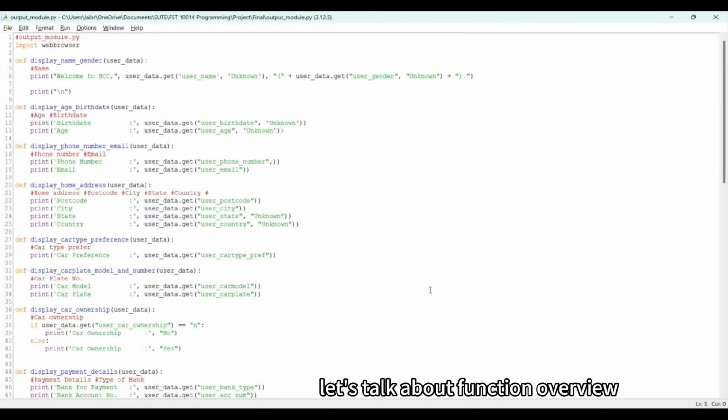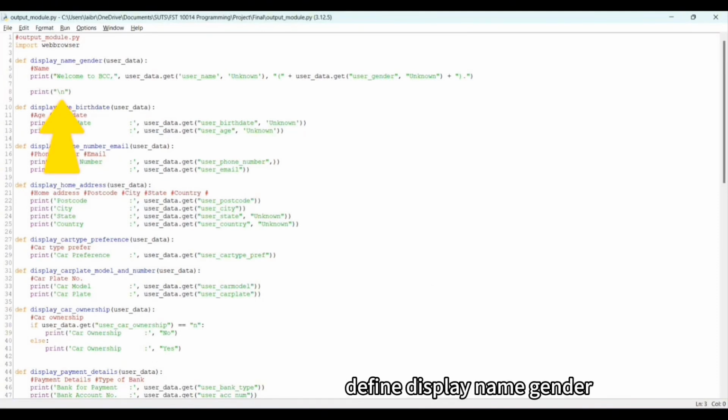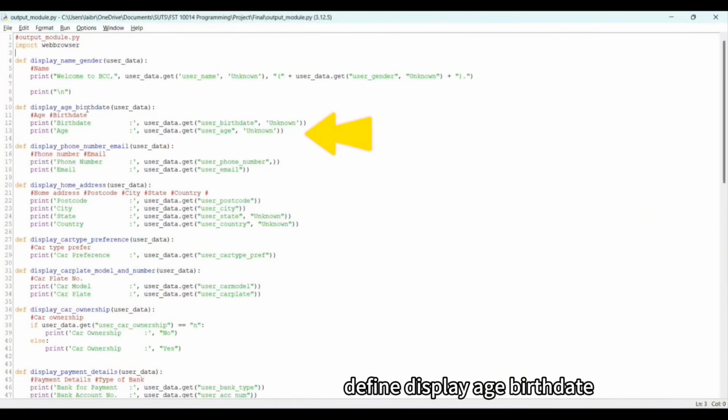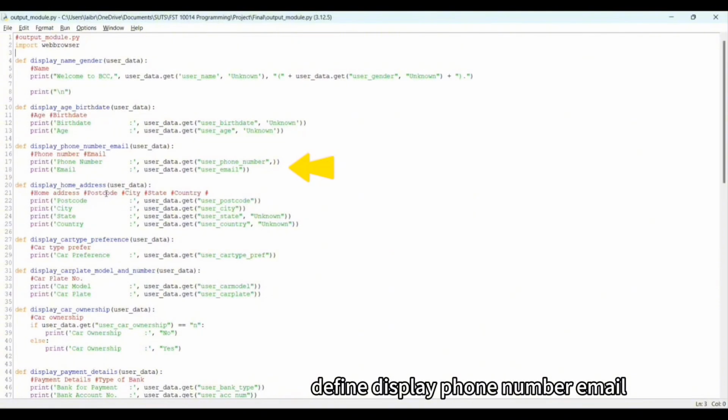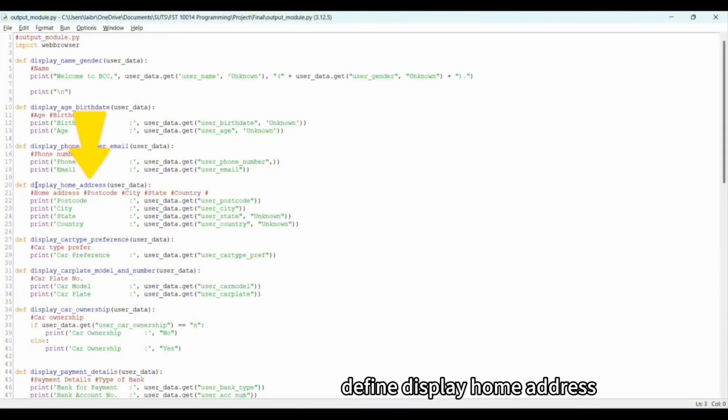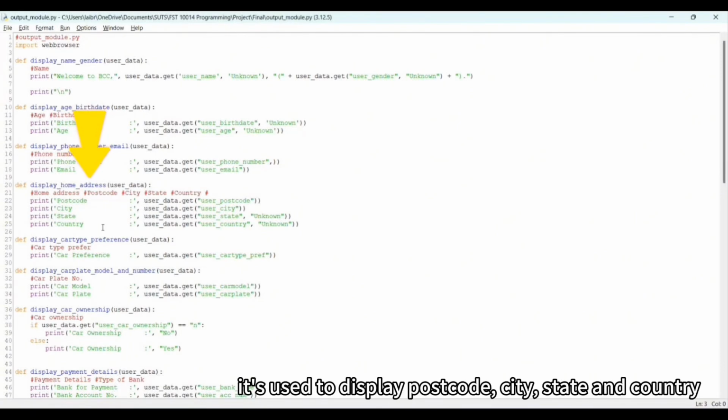Let's talk about the function overview. Define display name gender prints the username and gender in a welcome message. Define display age birthday prints the user's birthday and age. Define display phone number email is used to print the user's phone number and email. Define display home address is used to display postcode, city, state, and country.